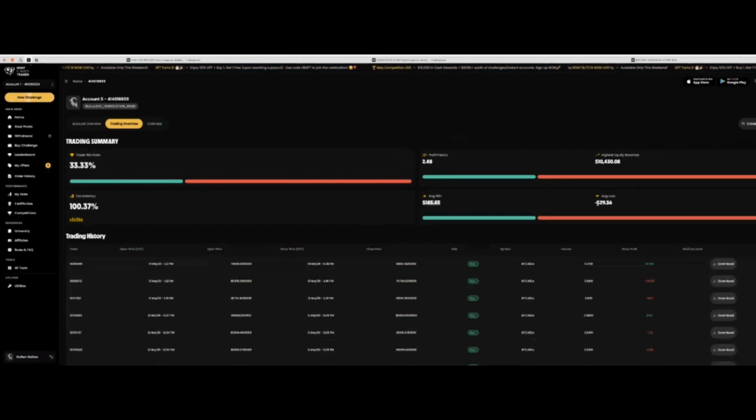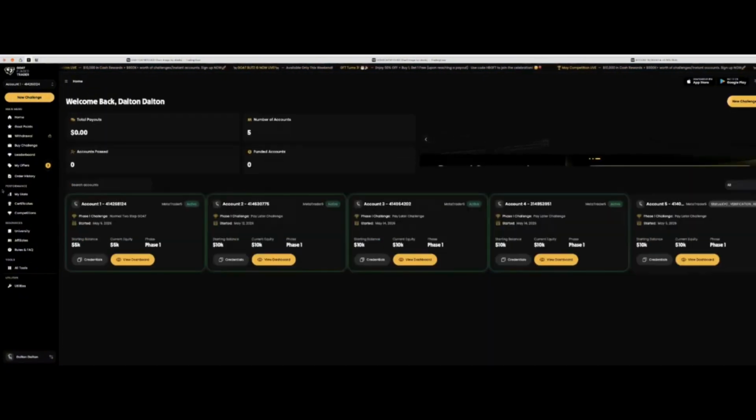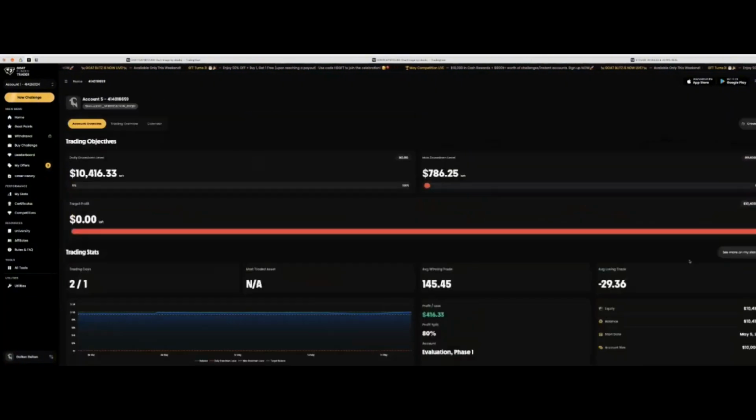This is a good trading summary for me, but I will try to do better. I'm still looking to pass these accounts, and I will keep you guys updated. And tonight, I will complete the verification for the KYC to get the funded account and start trading it right away.